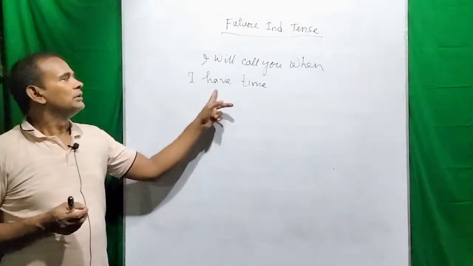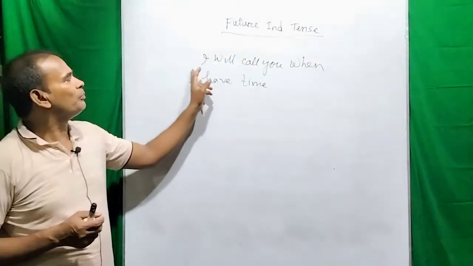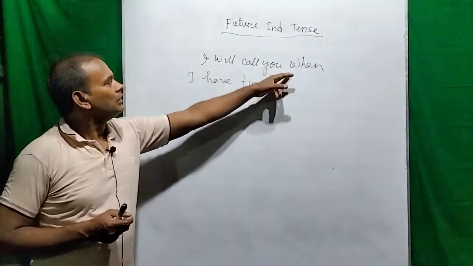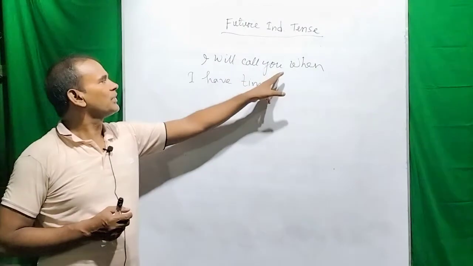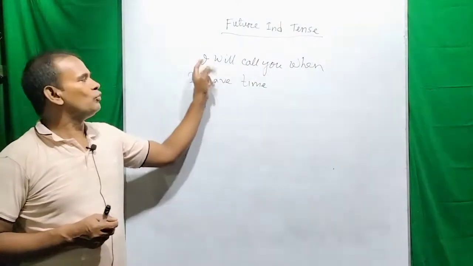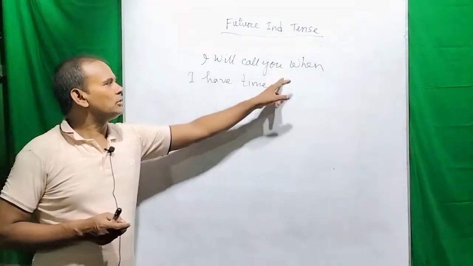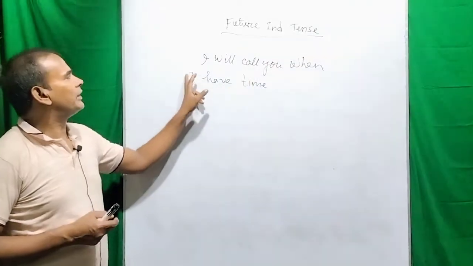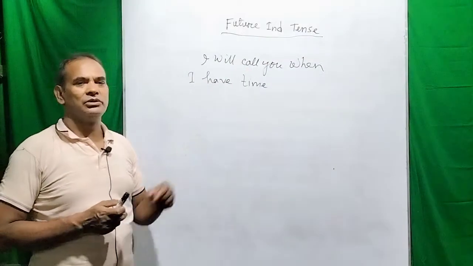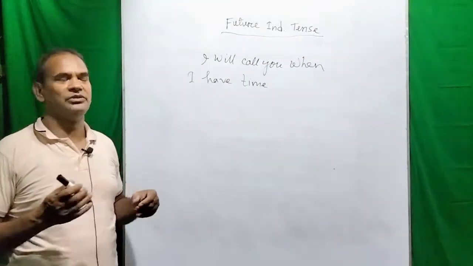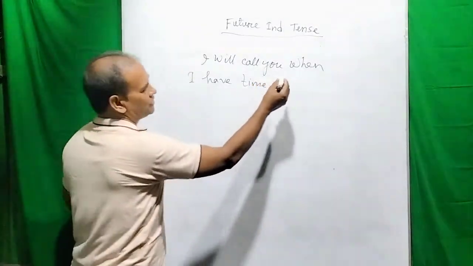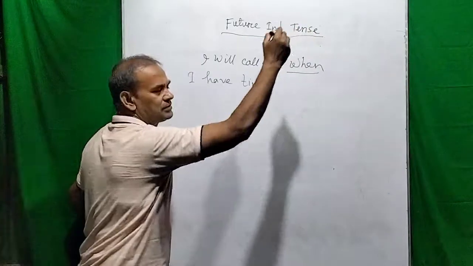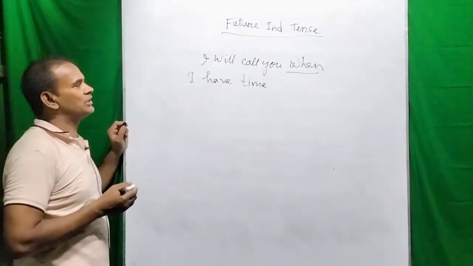So when a complex sentence is written or said, there must be one principal clause and another subordinate clause. So what is the subordinate clause? The subordinate clause starts with a subordinate conjunction. So when is the subordinate conjunction here.